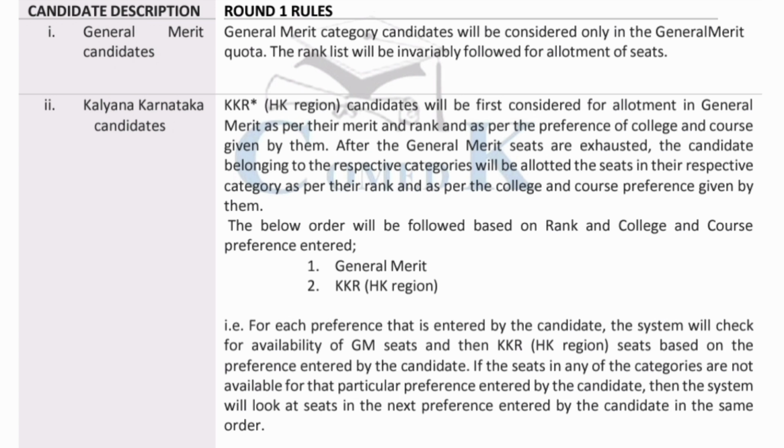But a KKR student, which is Kalyan Karnataka or Hyderabad Karnataka region student, will be first considered for allotment in the general merit category. This is very important: HKR students will first be checked for the general merit seat. If a seat is available for them, they will be allotted in the GM category. If the seat is not available for them in the GM category, then only they will be considered for allotment in their own category, which is the KKR or HKR category.